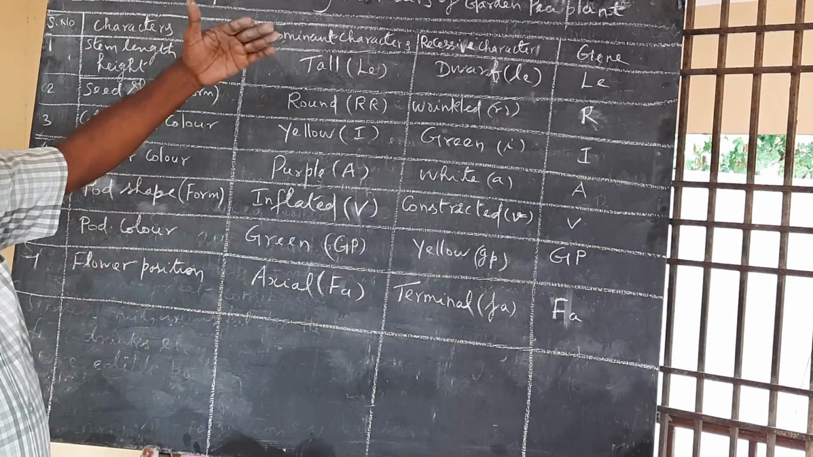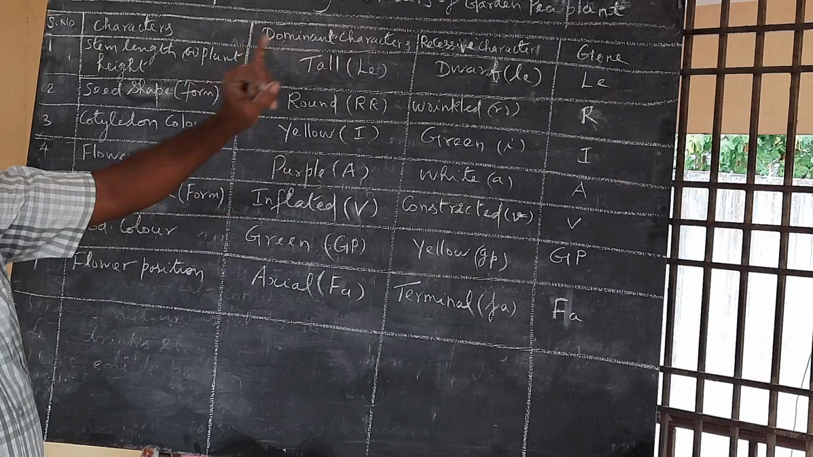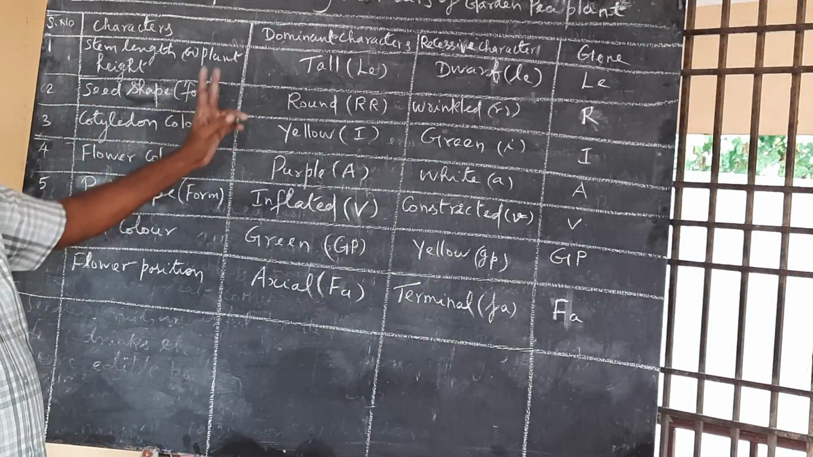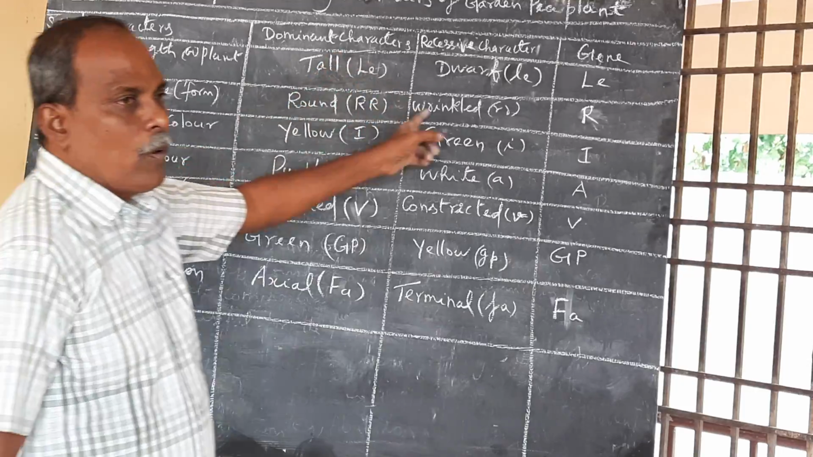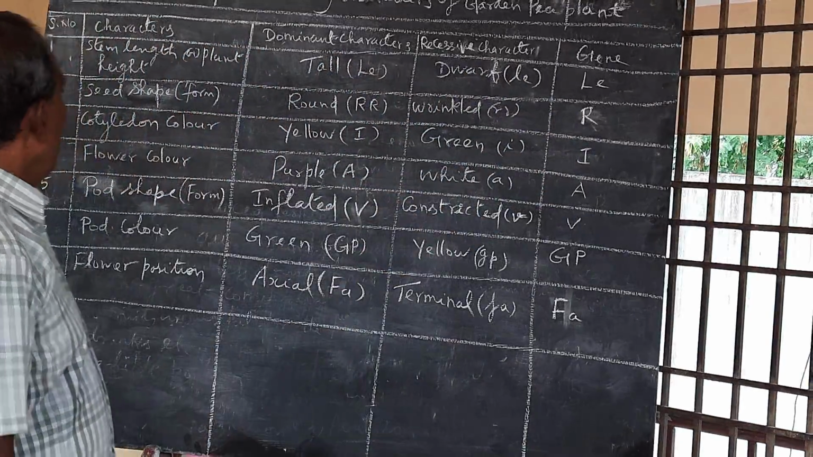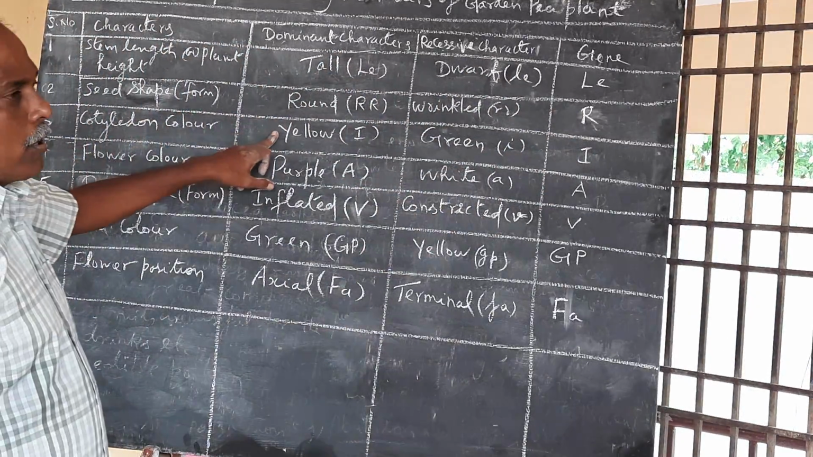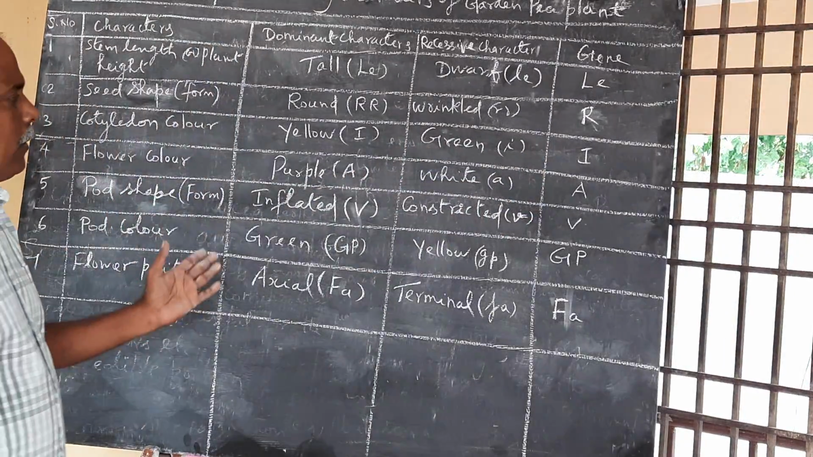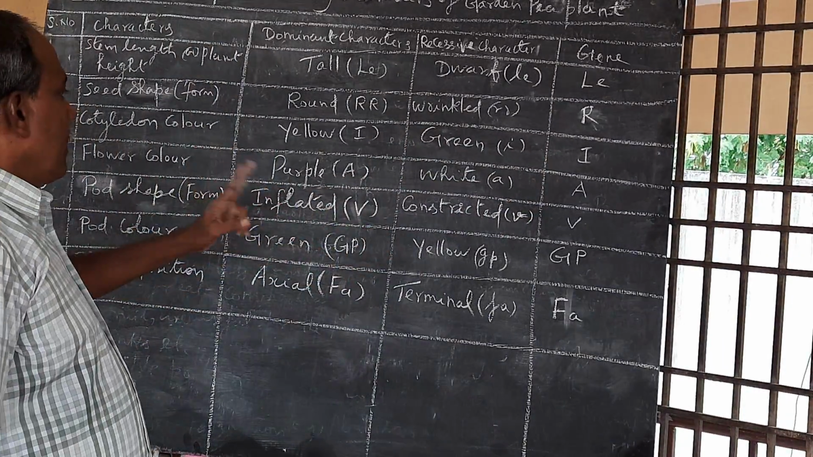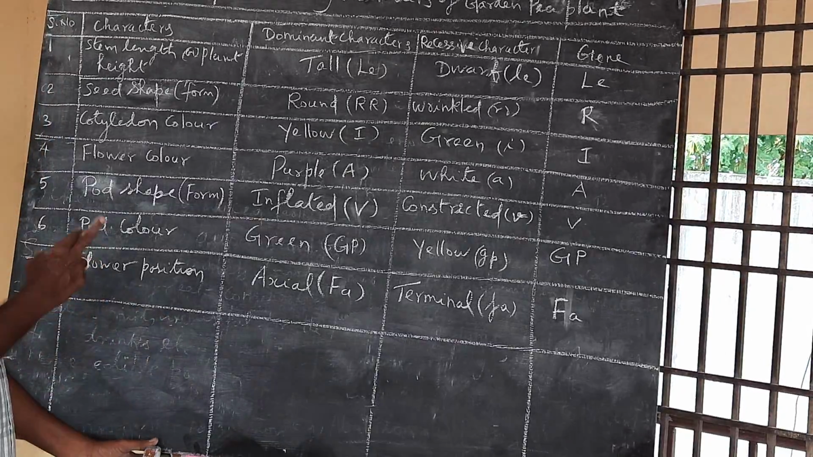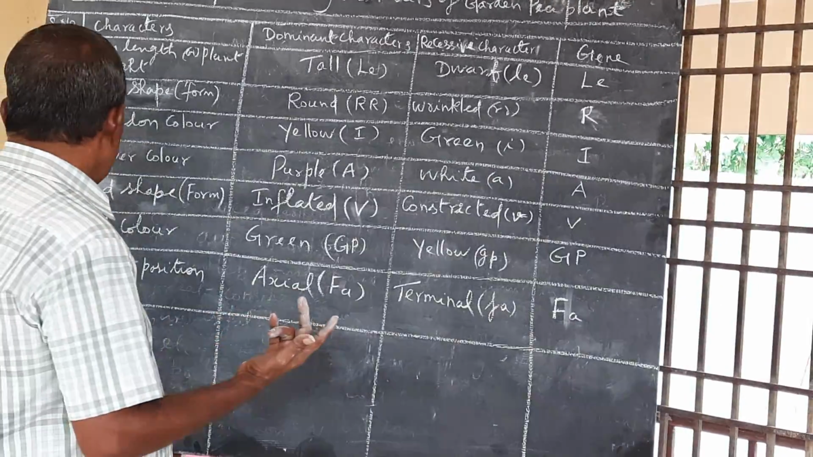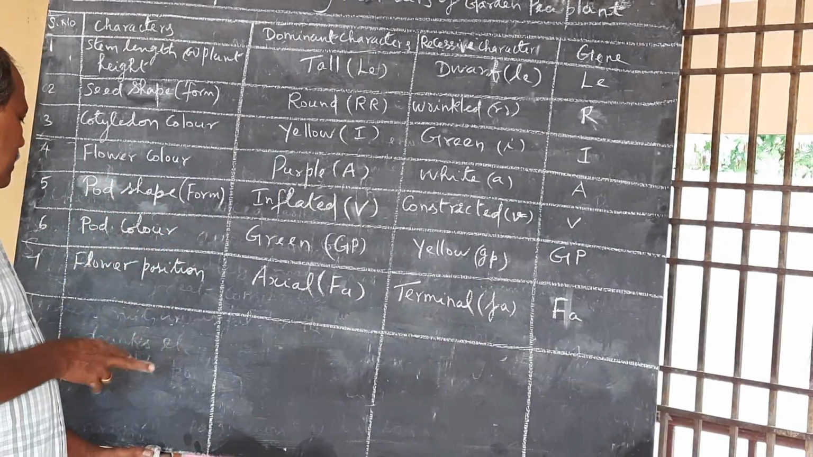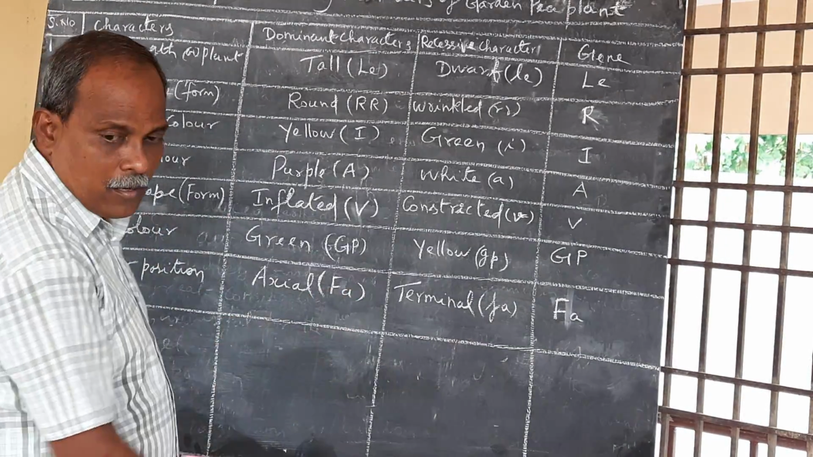You can see here, height of the plant: tall dominant, dwarf recessive, gene Le. Seed shape: round seed dominant over the recessive one, so here R. Cotyledon color: yellow cotyledon, green cotyledon, I. Flower color: purple color, white color, A. Pod shape: inflated, constricted, V. Pod color: green color dominant, yellow color recessive. Flower position: axial flower, terminal flower.